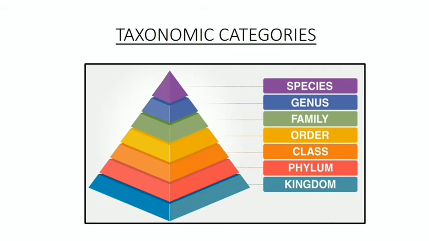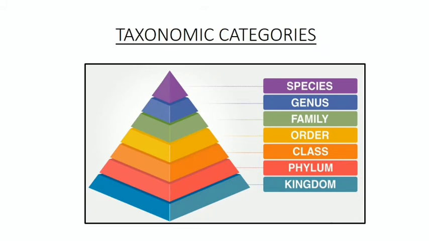The hierarchy includes 7 obligate categories. Obligate means they are strictly used at the time of any classification. They are mandatory to use. So our 7 categories are kingdom, phylum or division, class, order, family, genus, species. Note one thing, for explanation purposes, we will start from species to kingdom as categories are interlinked with one another. But always keep in mind the categories are arranged in descending sequence, that is keeping the kingdom at the top while writing. So let's start.